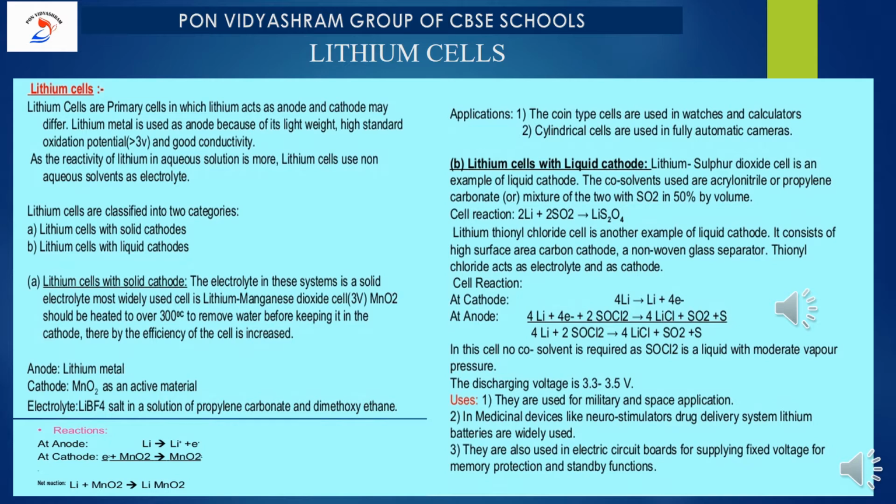So in this cell, no co-solvent is required as SOCl2, thionyl chloride, is a liquid with moderate vapor pressure. What is the role of SOCl2? It will be used as a solvent, co-solvent, because it has moderate vapor pressure. Okay, so now the discharging voltage is given. Done. So what is the application or uses of this?